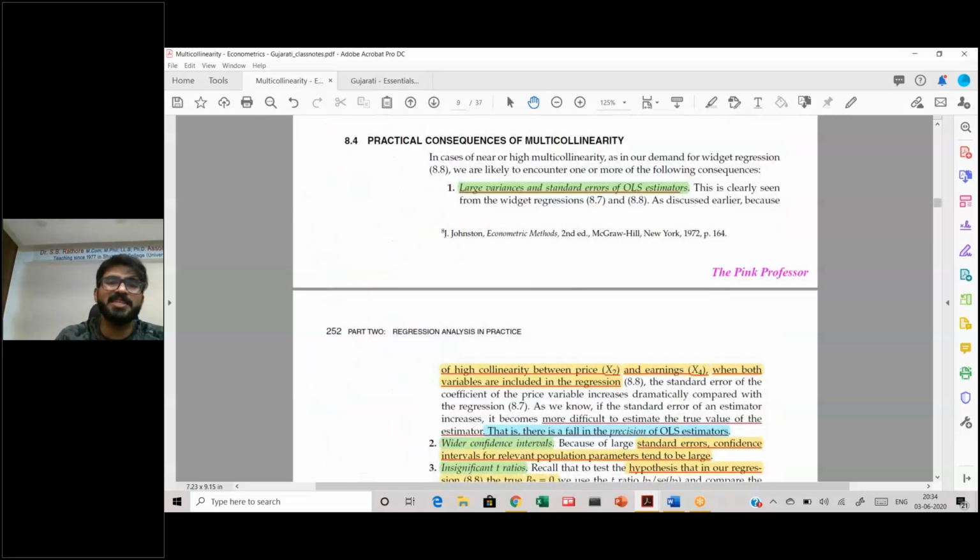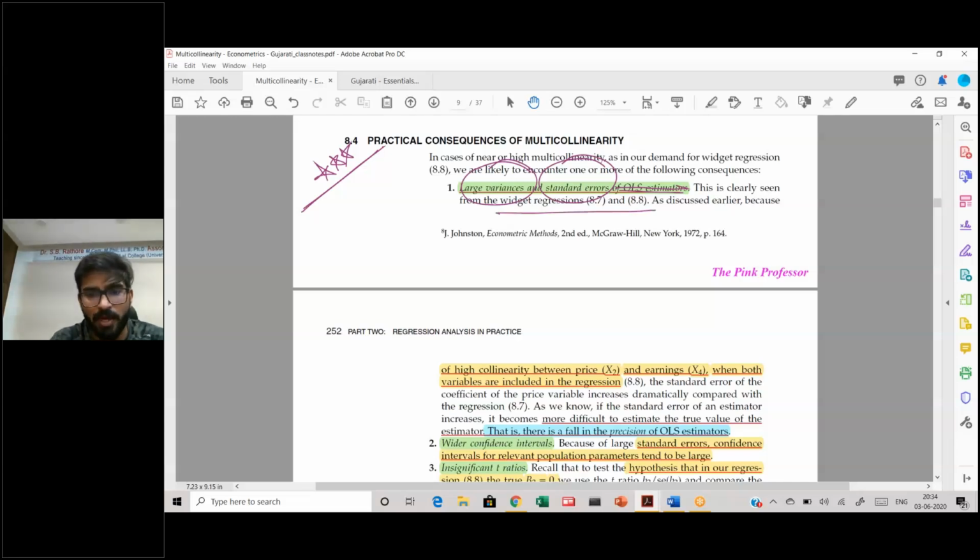Let's see the practical. These were all theoretical consequences. Now I want to discuss the practical consequences of multicollinearity, and this is extremely important, more than the theoretical consequences. What is the first practical consequence? That you have large variance and large standard errors of OLS estimates, and that can be seen from comparing these two regressions.